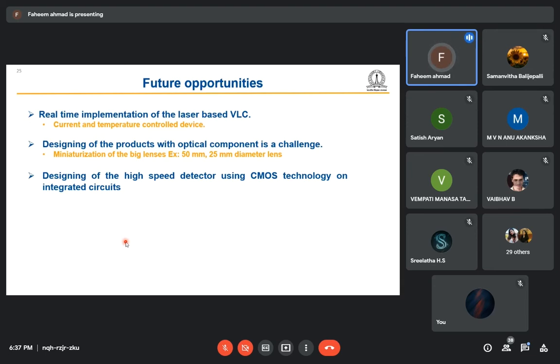Because in a real-time implementation of visible light communication, we cannot have a bulky system like the current and temperature controller device which I have shown to you. That is very bulky, so we have to think to reduce the size of that. Another problem is the lens I showed in our setup. The diameter of the lens is 50 mm. That is very large. So how can miniaturization be done to reduce these components and form factors, and how to implement it in a practical scenario? So these are some of the challenges.